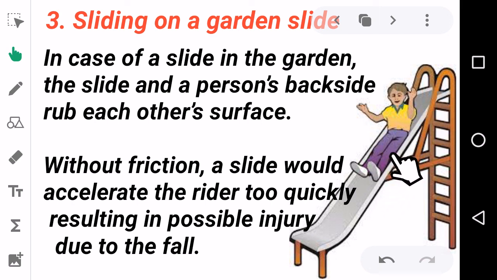Now consider, if the boy is sliding without a frictional force, what may happen? Without friction, a slide would accelerate the rider too quickly, resulting in possible injury due to the fall. Without friction, the boy may suddenly reach the bottom. That may cause injury to the boy.